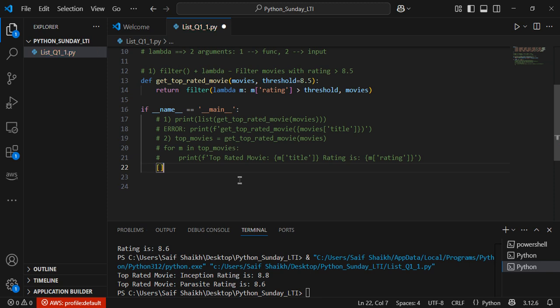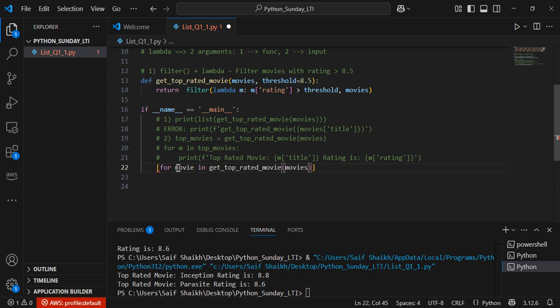What is list comprehension? The code is written in a list. How do we write this? Let's say for movie in, where you're trying to call your function, which is nothing but get_top_rated_movie. So for movie in this function call, and it needs an argument. Remember the function call, so I'm passing in movies. So this is a for loop which I have written.